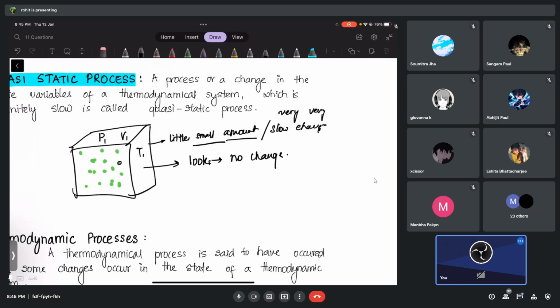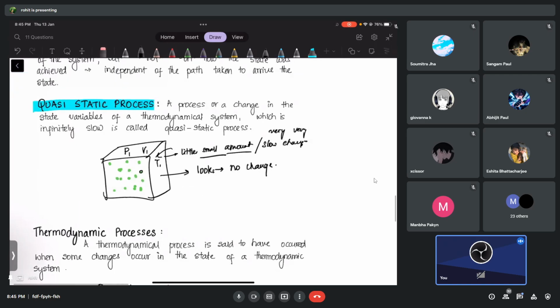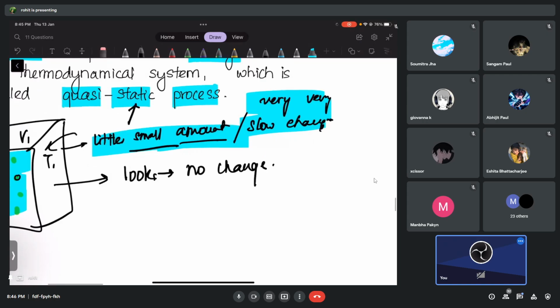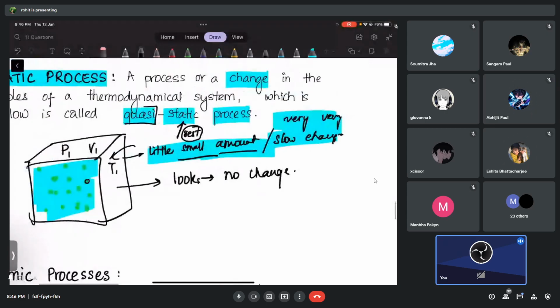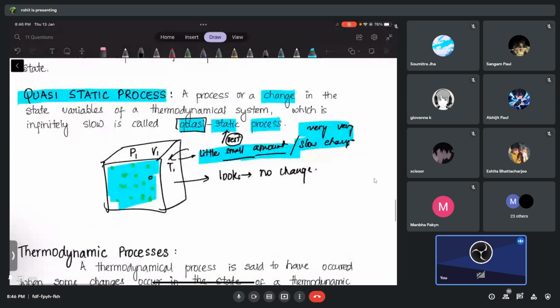Suppose the change that is happening in the system is so slow, that change we are going to call what, guys? Quasi-static process. Static, I think you can understand, it looks as if everything is at rest. And quasi, I think basically means very slow. I don't know the meaning of quasi. Anybody knows what is the meaning of quasi?